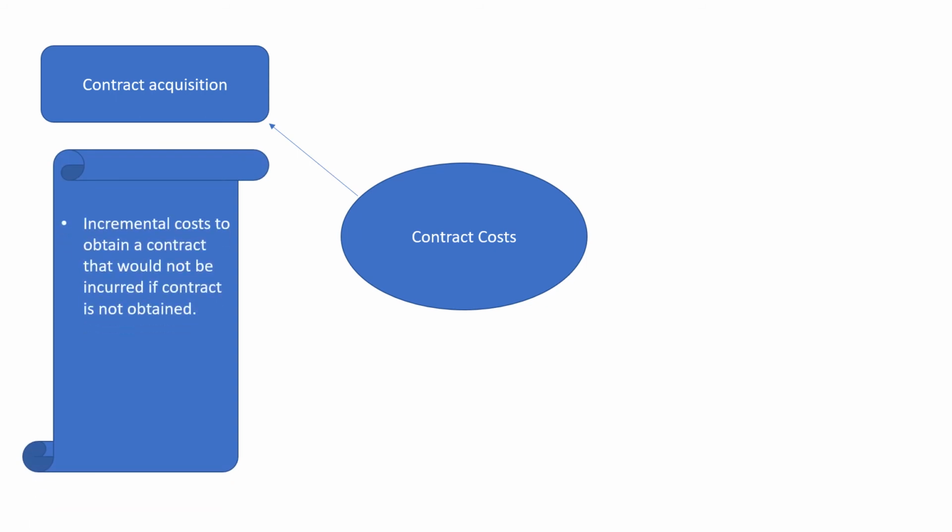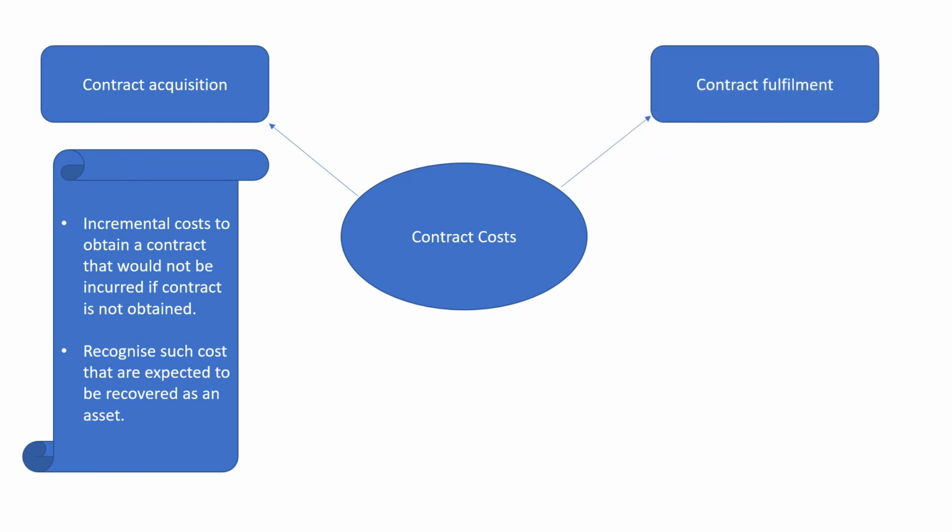Now, let us quickly discuss the concept of contract cost. Contract costs are either incremental costs incurred to obtain a contract or costs to fulfill the contract. Under contract acquisition, these are incremental costs to obtain a contract that would not be incurred if the contract is not obtained, and we have to recognize such costs that are expected to be recovered as an asset.